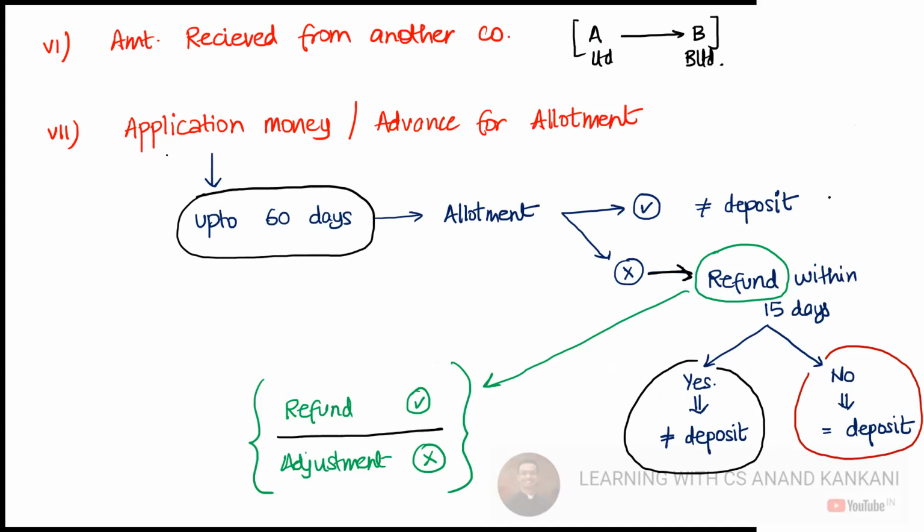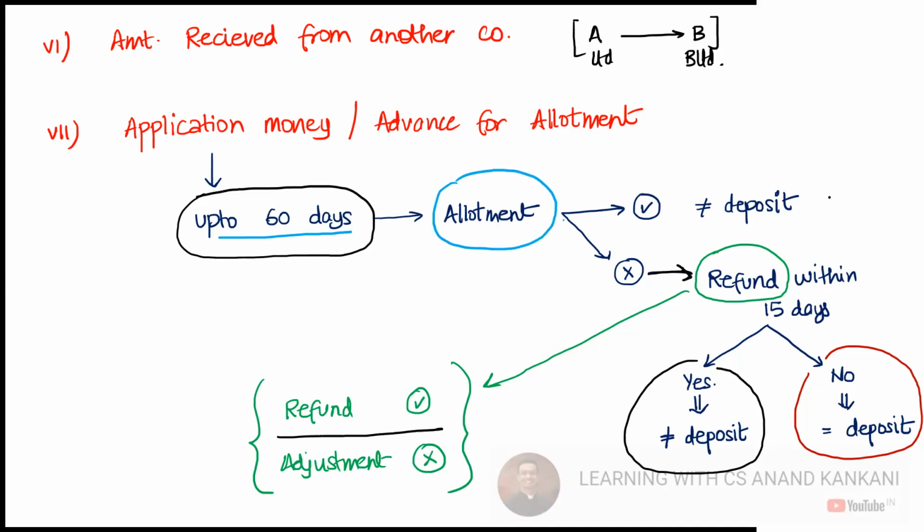Next is the application money which is received for the allotment, or received in advance for the allotment. Now just see, there are two bifurcations to this. People sometimes make this mistake. They say 75 days. Don't make it 75 days. You have a breakup. Within 60 days from the receipt of that money, the company needs to do the allotment.